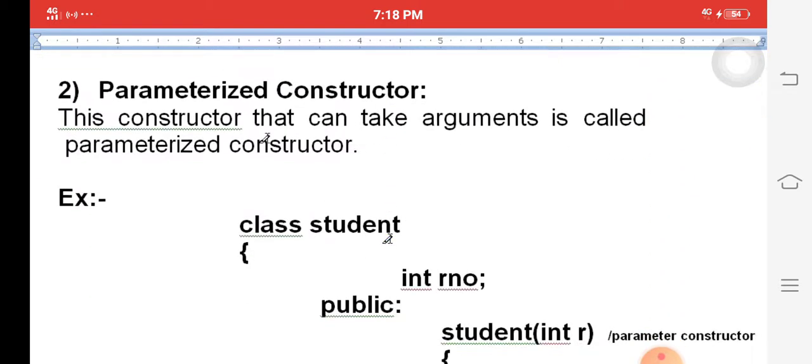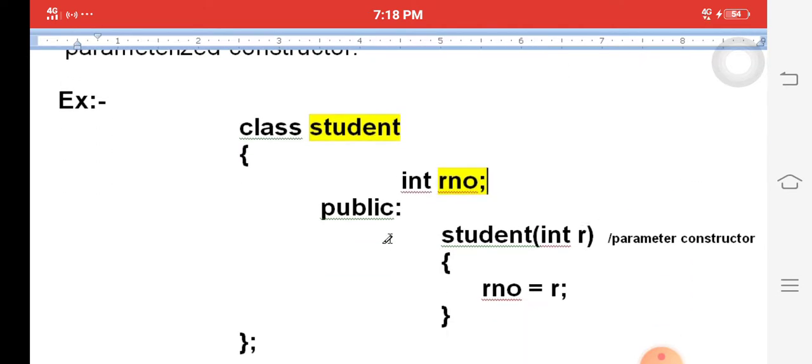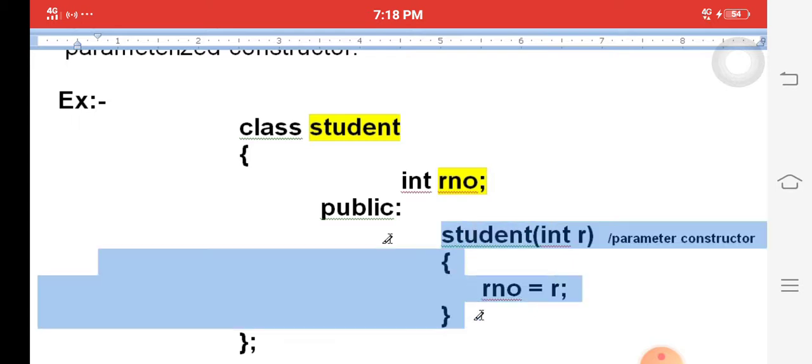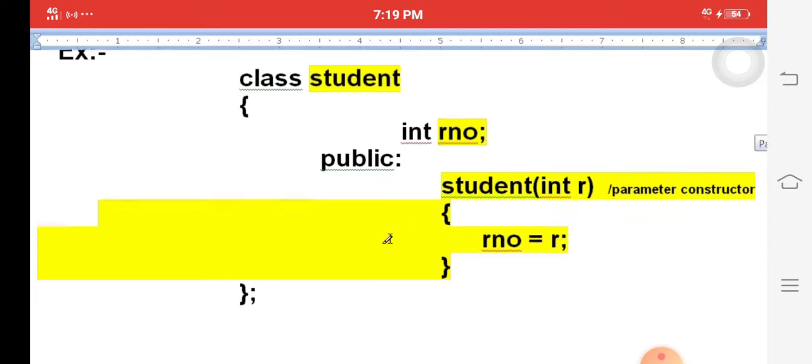Here is another model, the parameter constructor. A parameter constructor can take arguments; it accepts one or more arguments. Here the name of the class is Student, and the data type is roll number. I want to create a constructor with the same class name, Student, taking a roll number. Student is a function similar to the exact class name, so it is a constructor. It accepts an R value, which is stored in the original data type roll number. So it is a parameter constructor.